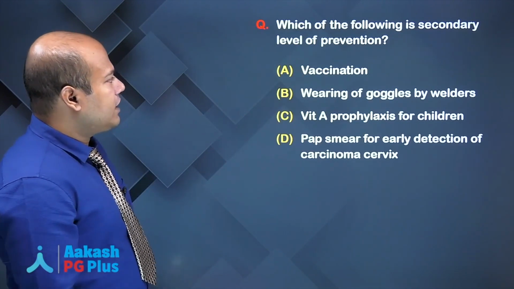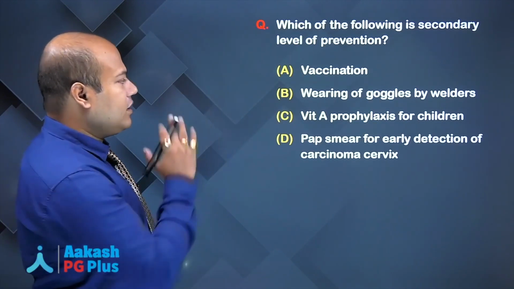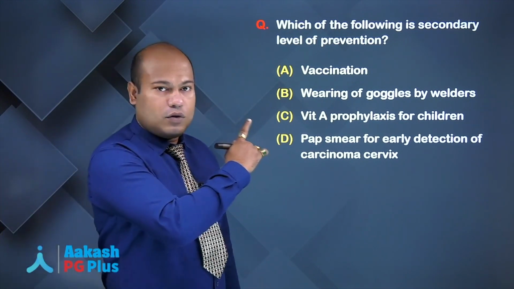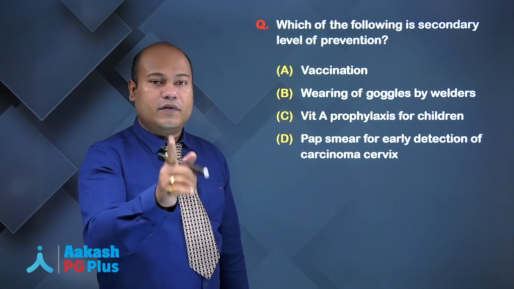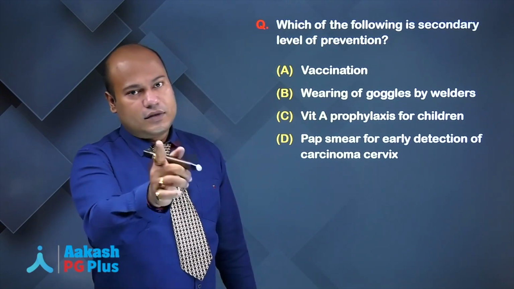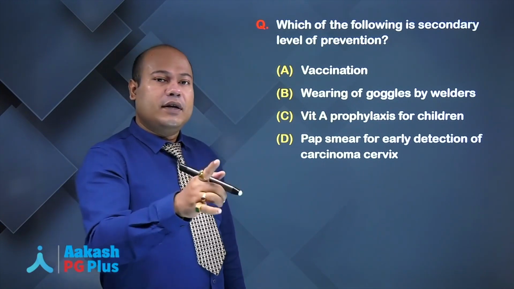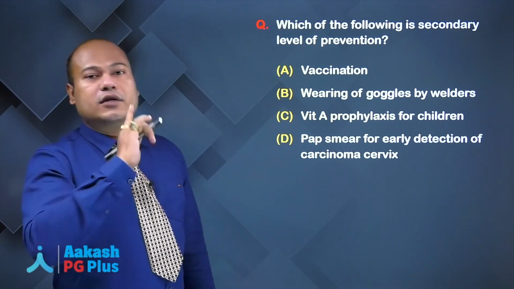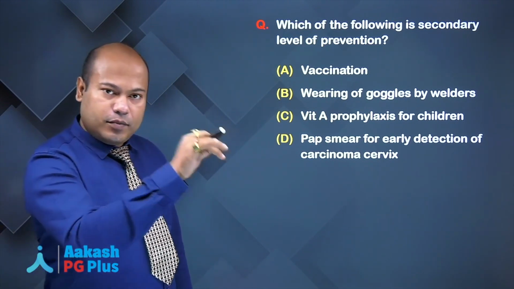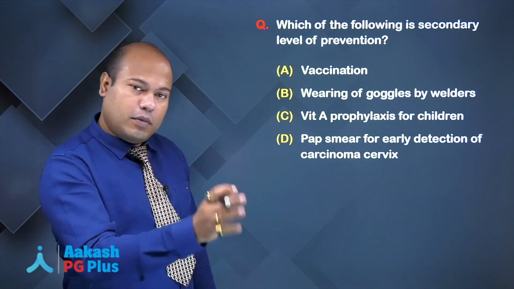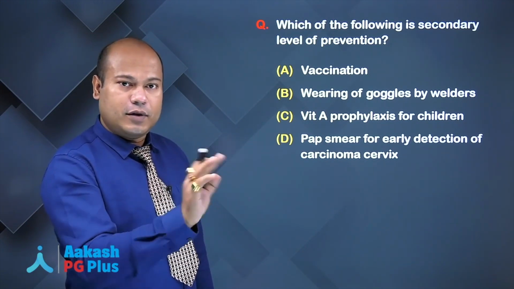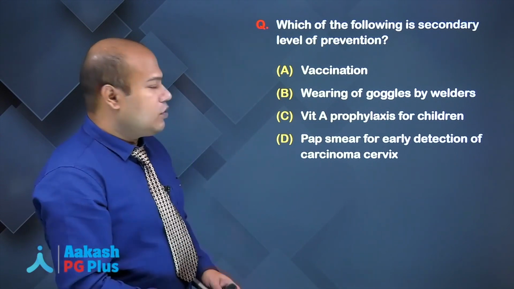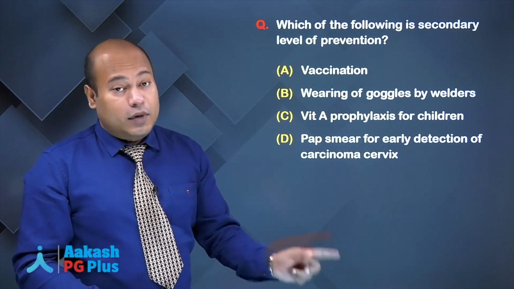Which of the following is secondary level of prevention? Vaccination. Is vaccination secondary level of prevention? No, because vaccination you are doing against a particular disease. You are trying to prevent the onset of disease. Risk factor is there, but disease is not there. Like I am saying, at the age of 9 months, you are giving the measles vaccine. Is that particular child suffering from measles? No, but risk factor is there. We know that particular age group which the measles paramyxovirus will affect. So, child is still not having measles, but risk factor is there.